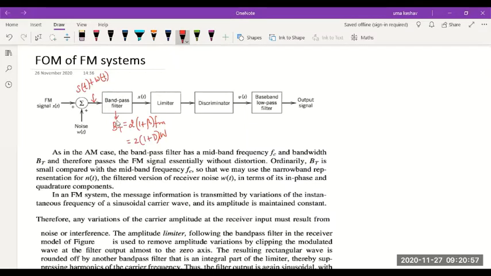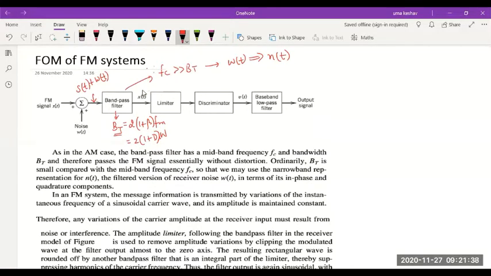So this band pass filter should have a transmission bandwidth of BT if it should be capable of passing the received FM signal. So when this FM signal is received, it is passed through this band pass filter, and usually the bandwidth of the band pass filter is quite small when compared to the carrier frequency. Usually FC is much greater than bandwidth. So the noise W of T gets converted to narrowband filtered white noise N of T after the band pass filter.